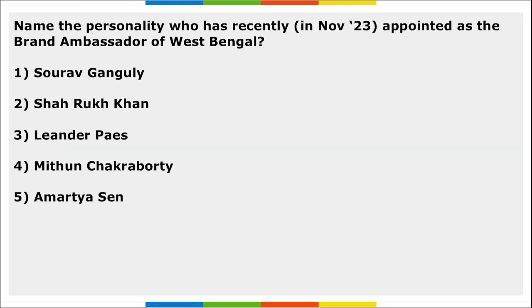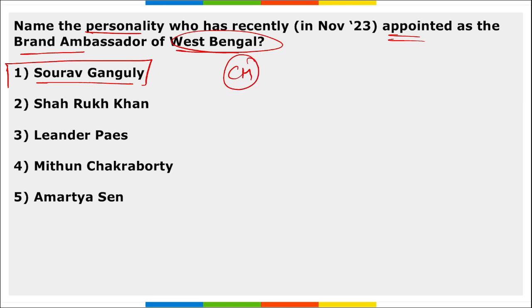Next, name the personality who has recently been appointed as the brand ambassador of West Bengal. So Saurav Ganguly has been recently appointed as the brand ambassador of West Bengal. Who is the chief minister of West Bengal? Mamta Banerjee. Right? Before this, remember, it was Shah Rukh Khan who was the brand ambassador of Kolkata, and now Saurav Ganguly has been appointed as the brand ambassador of Kolkata.